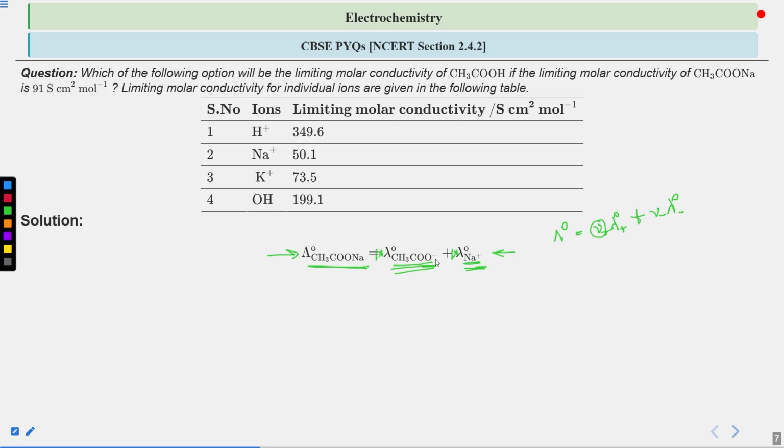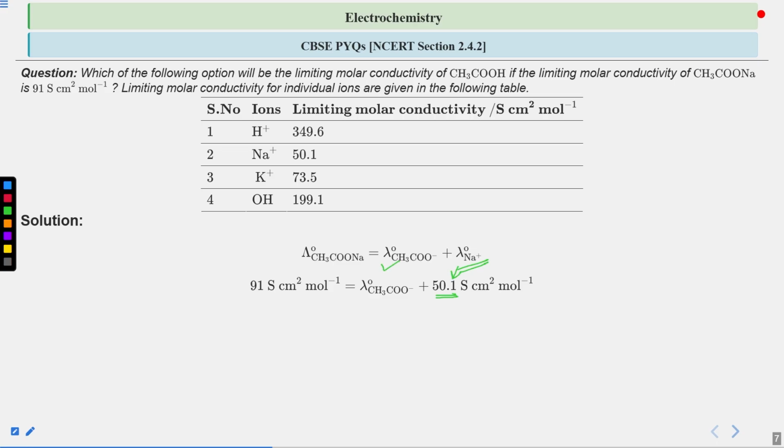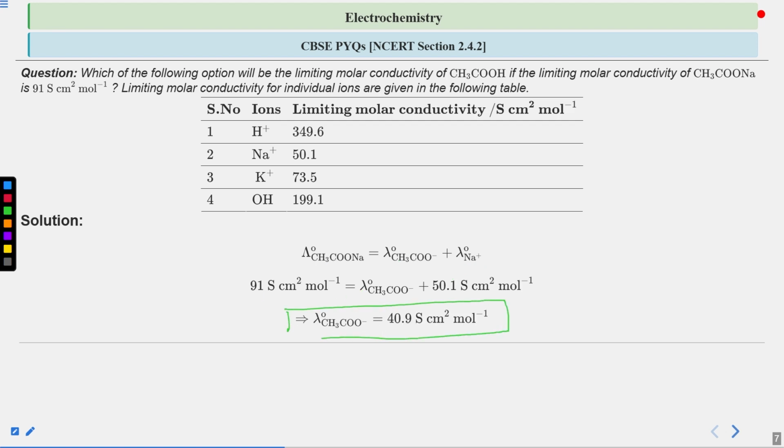Then we know the sodium positive limiting molar conductivity, so we put that here, 50.1. We don't know this one, but we know this already given in the question, which is 91 Siemens centimeter square mole inverse. From this we can get the lambda naught of CH3CO minus, because this is the only variable here. So lambda naught of CH3CO minus will come out as 40.9 Siemens centimeter square mole inverse, right?